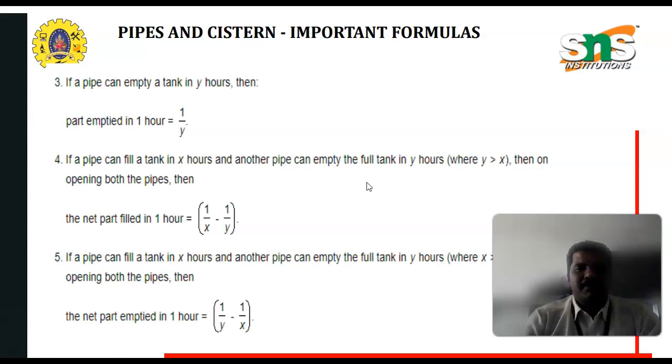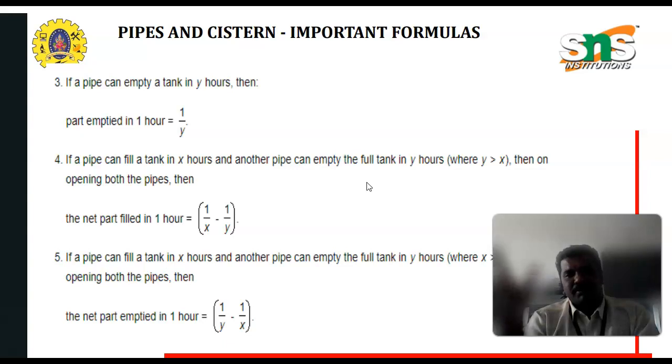If a pipe can fill the tank in X hours and another pipe can empty the full tank in Y hours, where Y is greater than X, then on opening both the pipes, the net part filled in 1 hour is equal to 1 by X minus 1 by Y. In this particular formula, both the inlet and outlet pipes are opened.